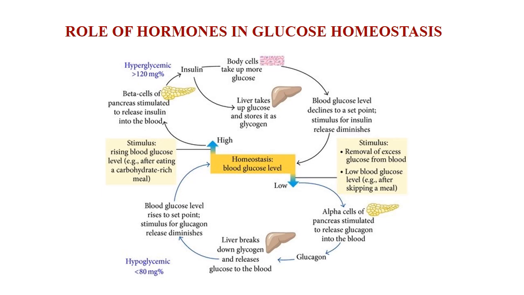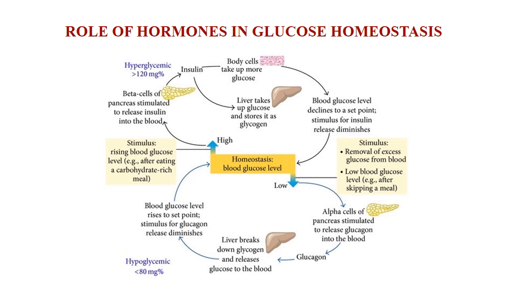These islets of Langerhans consist of four basic types of cells: alpha cells, beta cells, gamma cells, and PP cells, pancreatic polypeptide cells, in which the alpha and beta cells play a major role in balancing the glucose level in the blood.